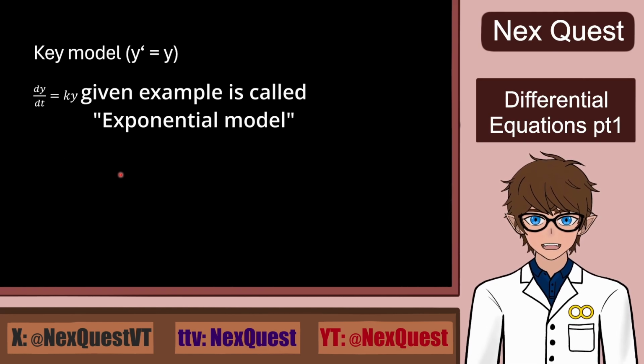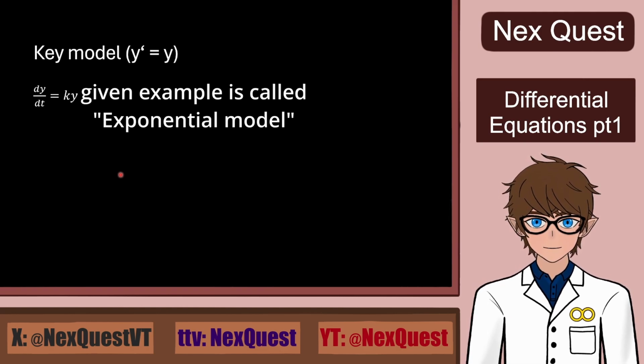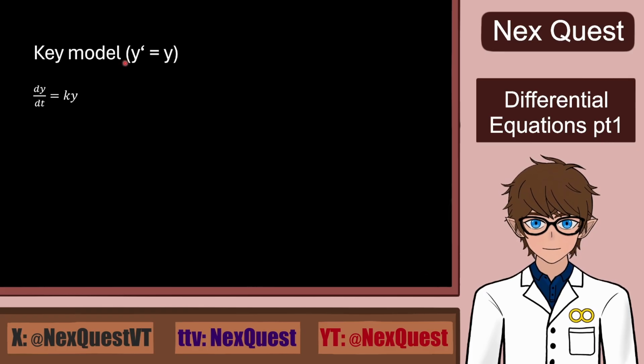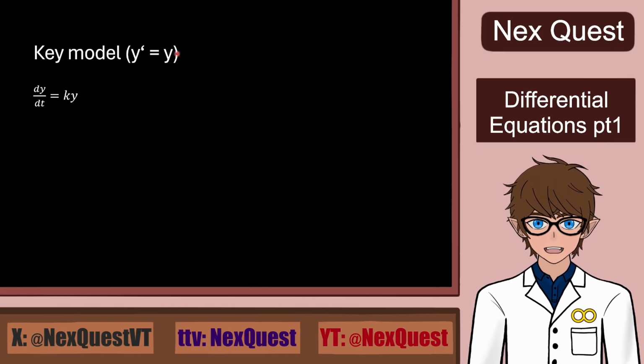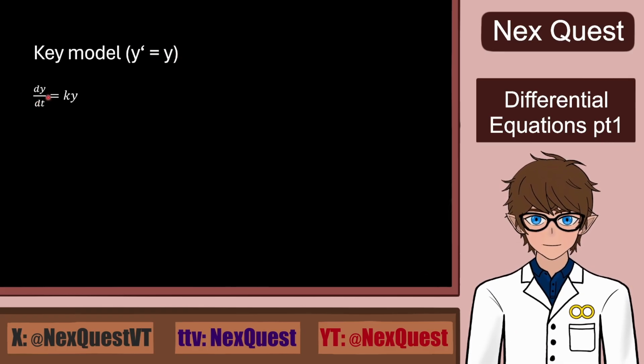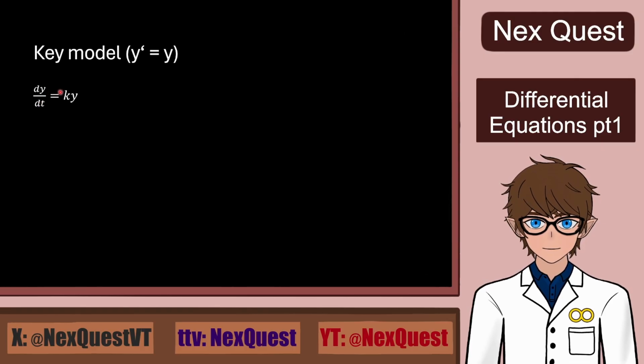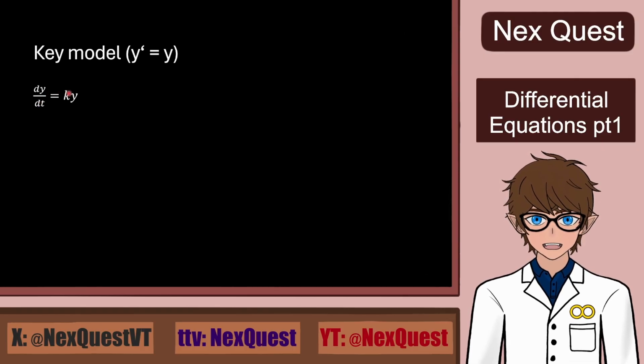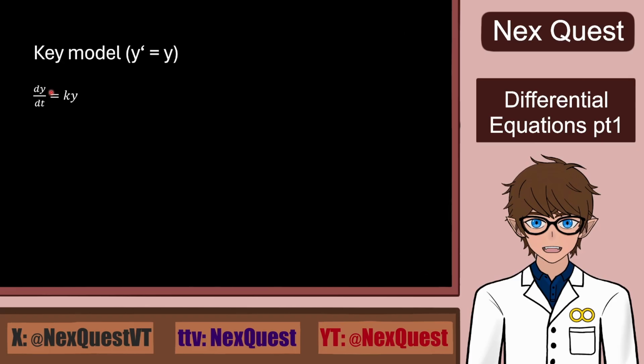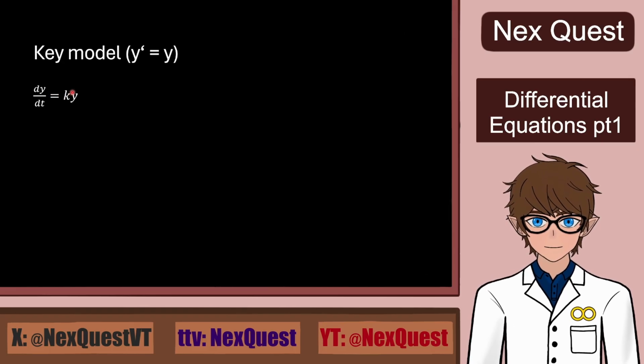So here is a sort of a key model for this example, where we have a change of y in regards to change of t, let's say time, which equals k times y, where k is just some constant. So the same y, the change of which we're looking at.